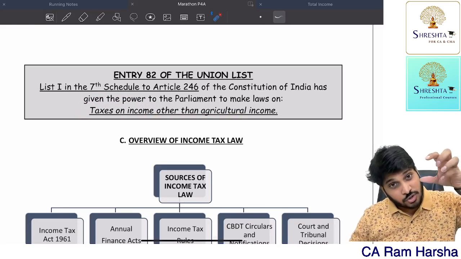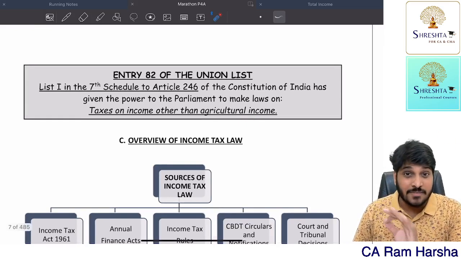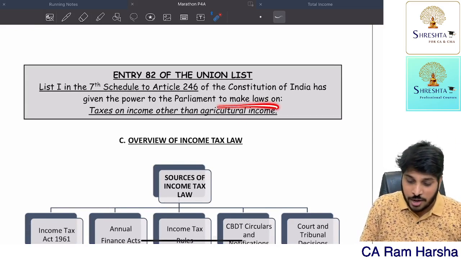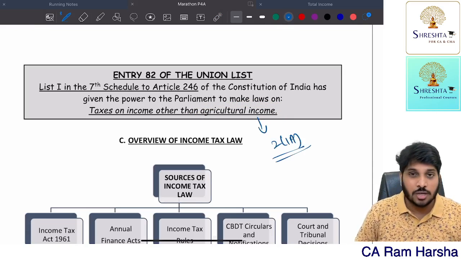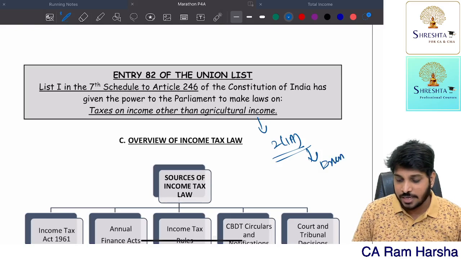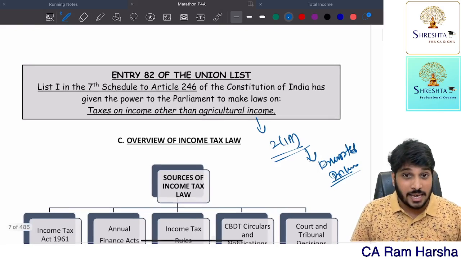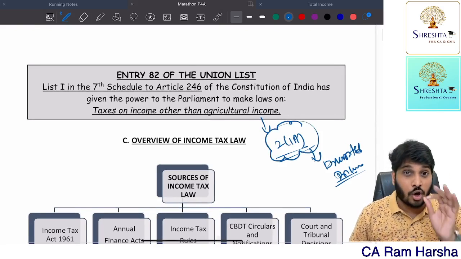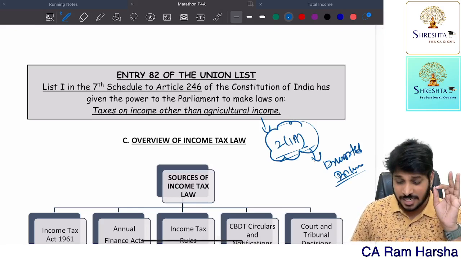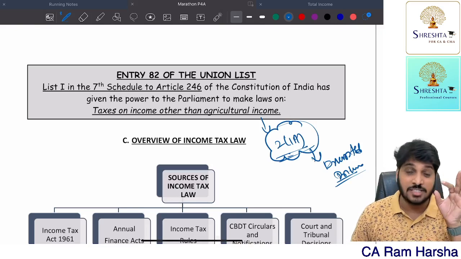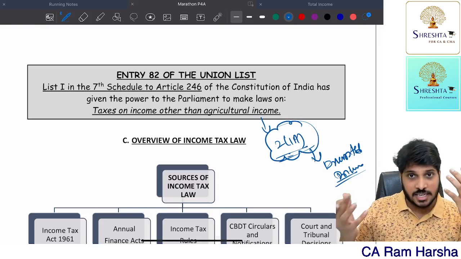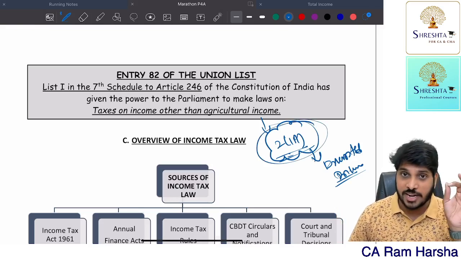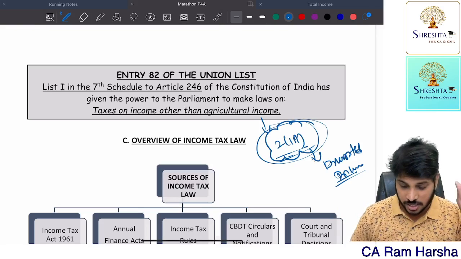So, by the constitution itself, agriculture income cannot be levied for income tax. Getting it? Now, what do you mean by agriculture income? The definition of agriculture income is covered under section 2 clause 1A, which is given in the exempted income chapter. Only an income that comes under 2 clause 1A is treated as agricultural income. If you are thinking that it's an agricultural income, but that does not satisfy the 2-1A definition, then it is not agricultural income at all.